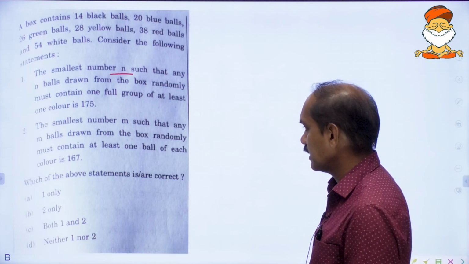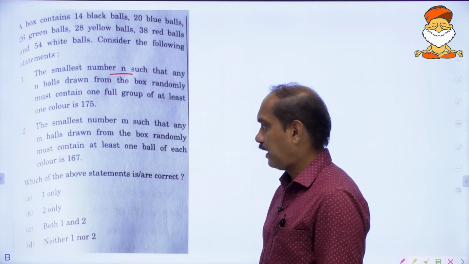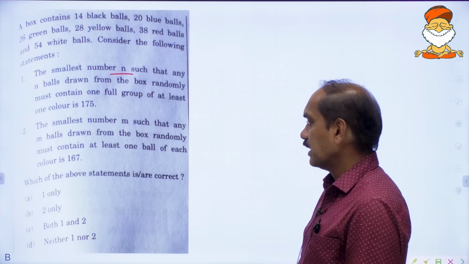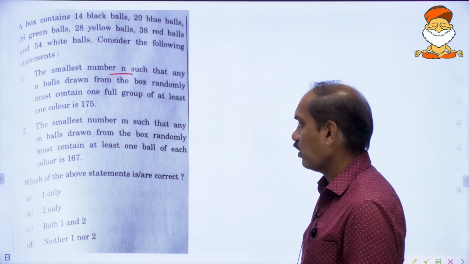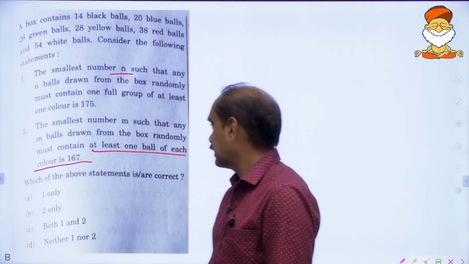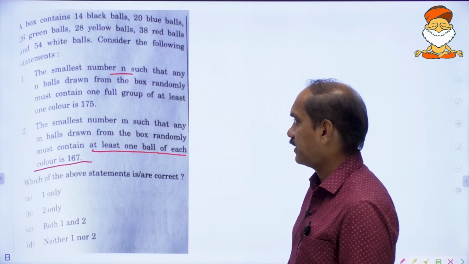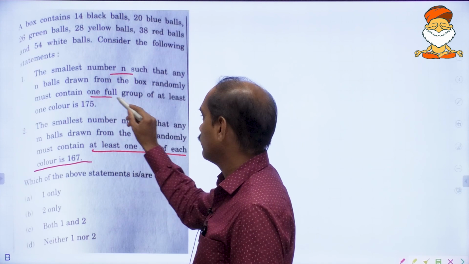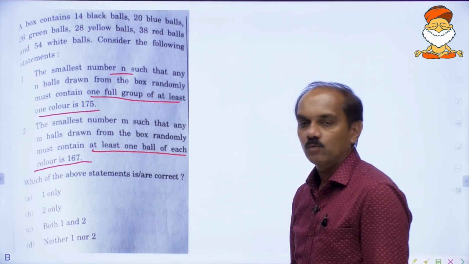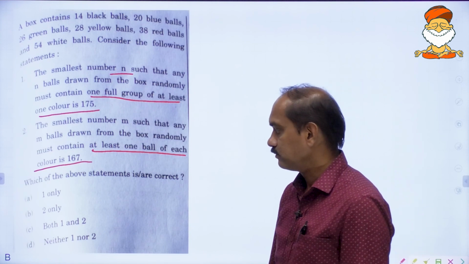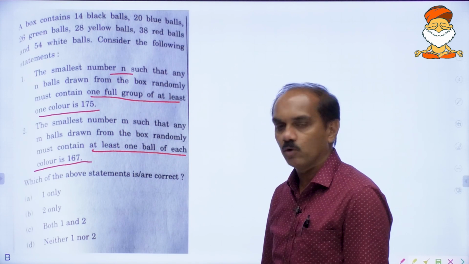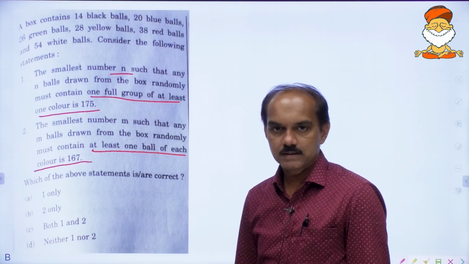The smallest number m such that any m balls drawn from the box randomly must contain at least one ball of each color is 167. Your options are: 1 only is correct, 2 only is correct, both are correct, neither is correct.